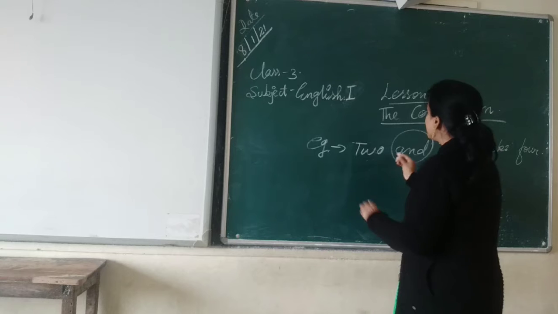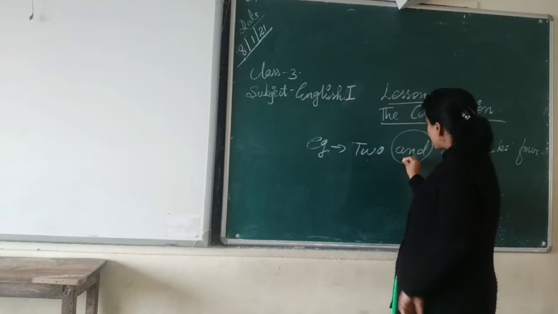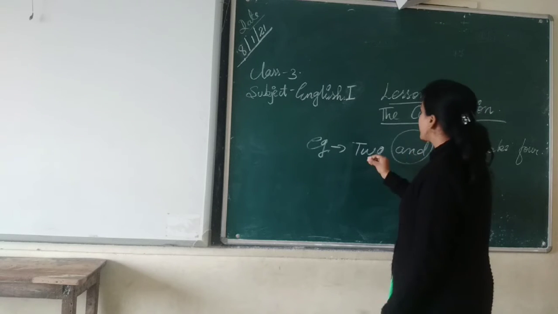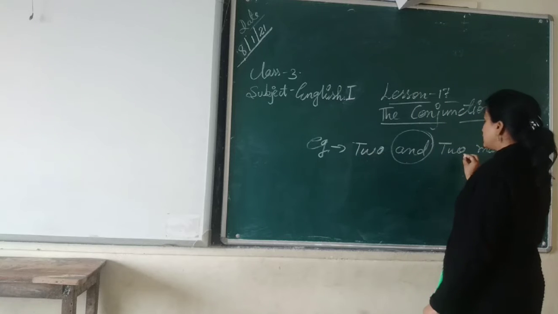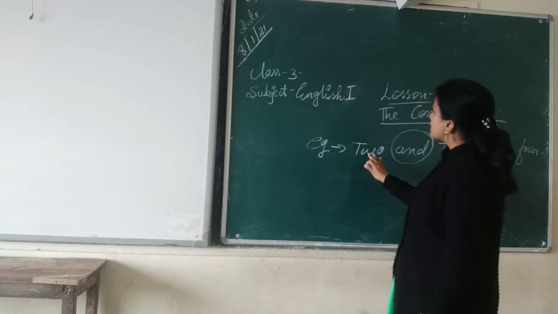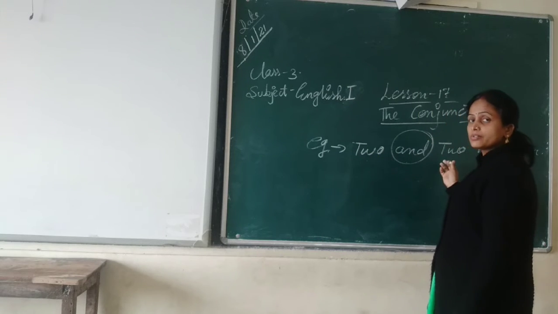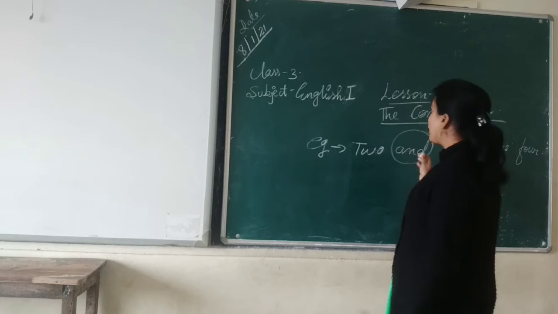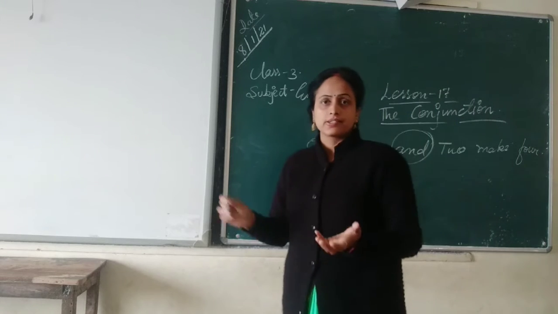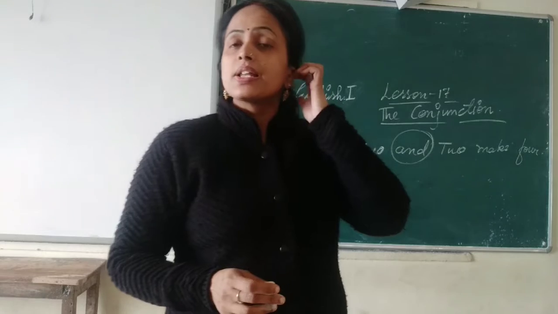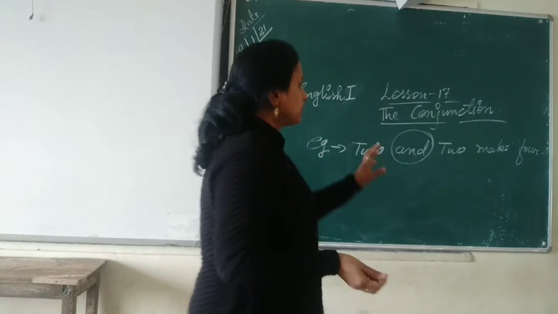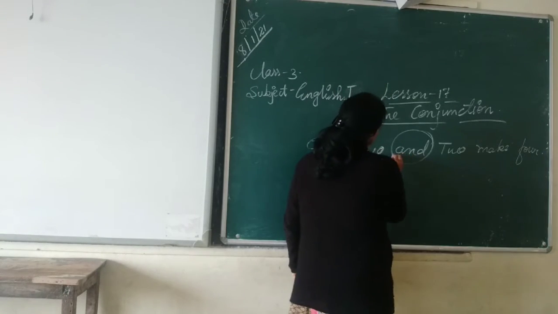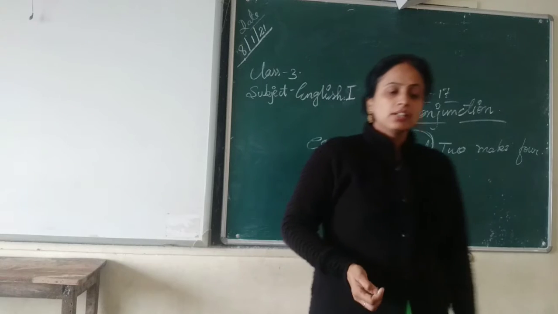Conjunction means it is joining. This conjunction is a word. It joins one word to another word or sentences to another sentence. Okay. So it joins a group of words. So it is known as what? Conjunction.